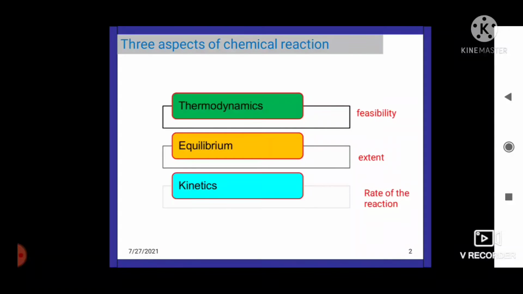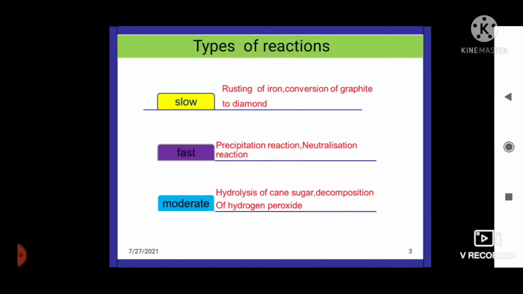And what is the rate of a reaction? The rate of the reaction is the speed with which the reaction takes place. Certain reactions take place fast, certain reactions take place slowly, some others take place moderately. There are different types of reactions. Based on this, the reactions are classified as slow reaction, fast reaction and moderate reaction.